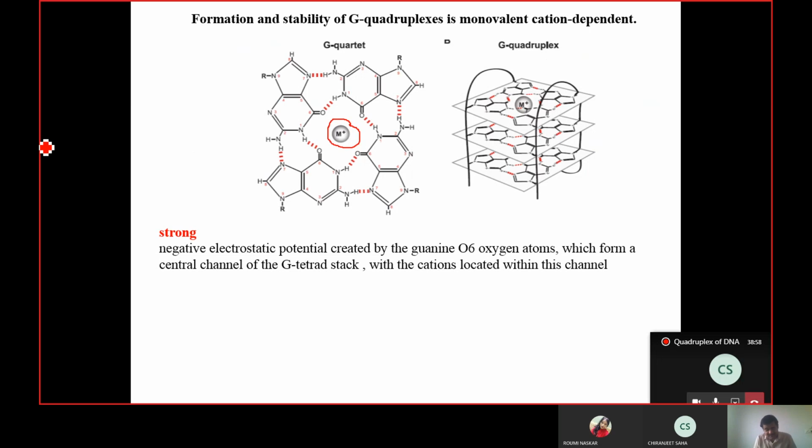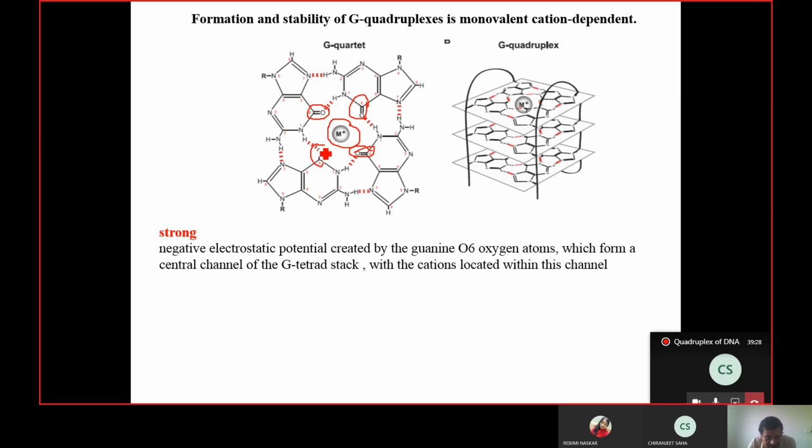What are the two main singly positively charged ions inside our cells? Na and K, sodium and potassium. Exactly, these two ions are involved in stabilization of the structures. Inside the channel you have the positive charge, and the O6 double bond oxygens of these guanines are all delta negative, correct?